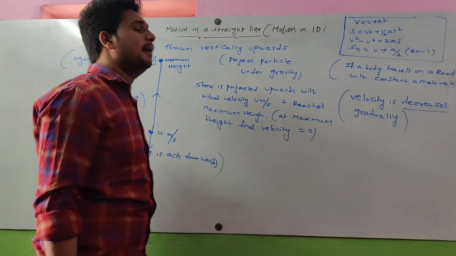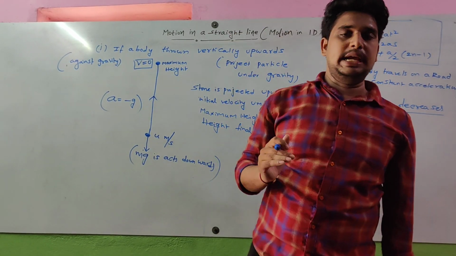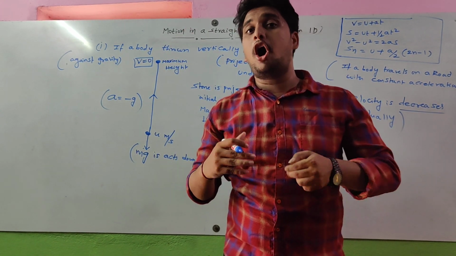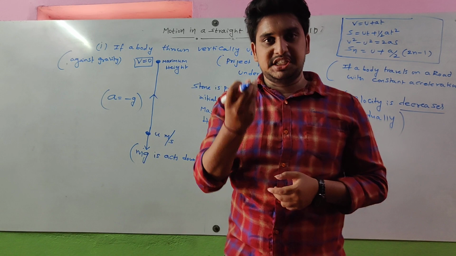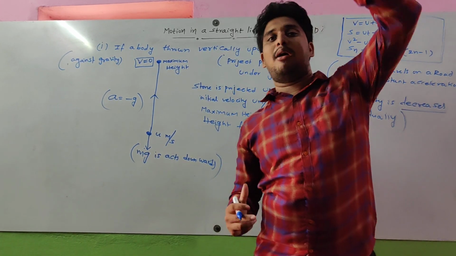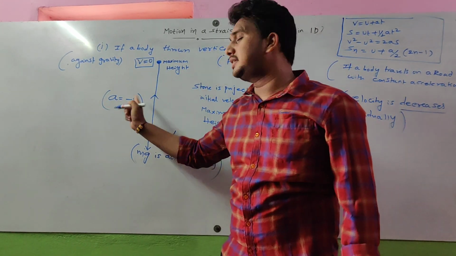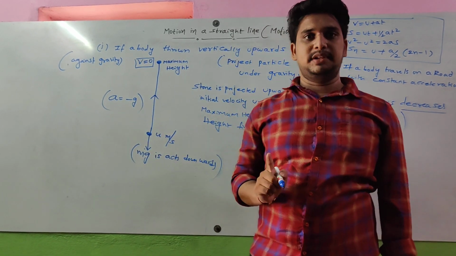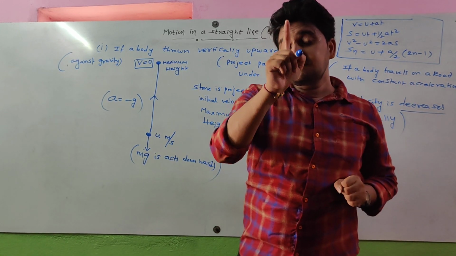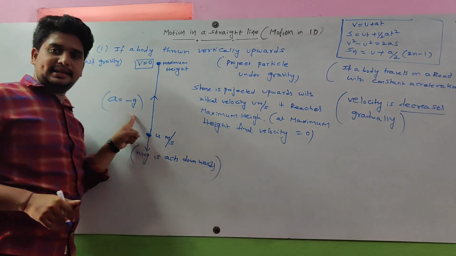This is very important. Whenever a body is projected vertically upward, it is against gravity. Against means it is opposite to gravity. Gravitational pull is always acting downward. The body moves upward here, that means opposite to gravity. Opposite to gravity means you should take acceleration equal to minus g. Same direction as gravity means you should take acceleration equal to plus g. So now acceleration is equal to minus g.